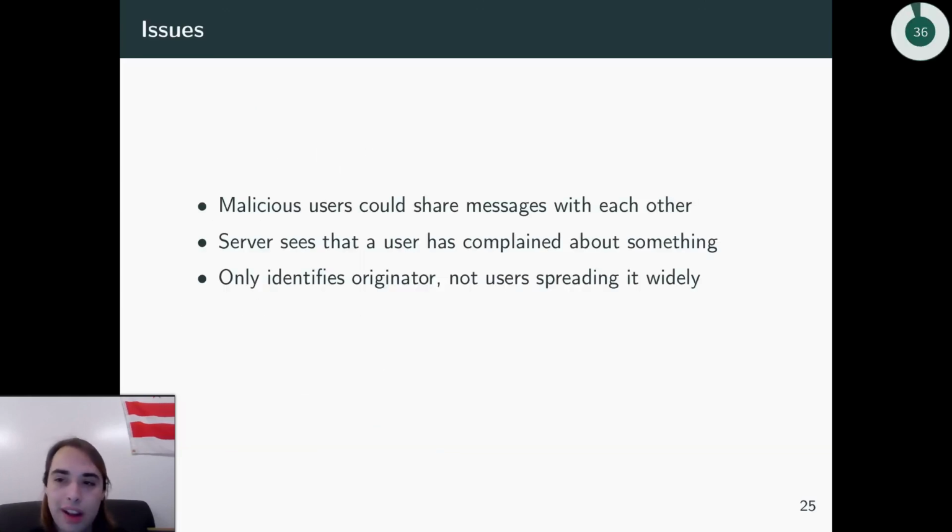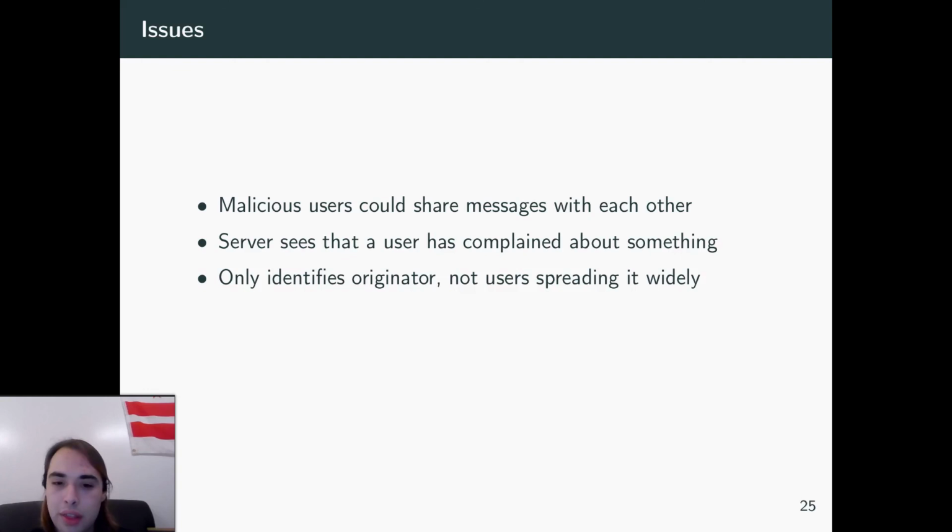Finally, obviously, there are a few issues we see with this system, such that malicious users could share messages with each other, meaning they could just send their messages to all of their friends and then they all report it all at once, even if it's not fake news. The server can see that a user has complained about something, and so even though the server might not know what the user is complaining about or why, the server still sees that the user has complained about something, and some people might prefer to keep that private.